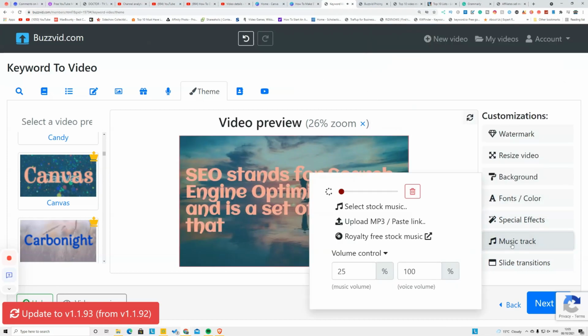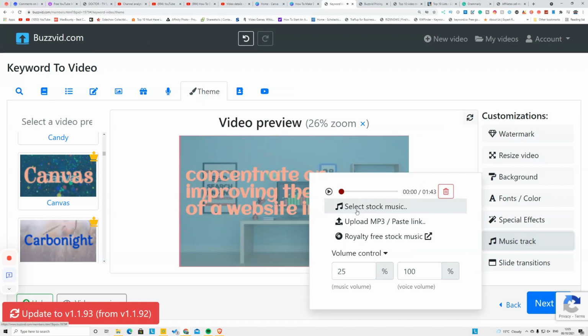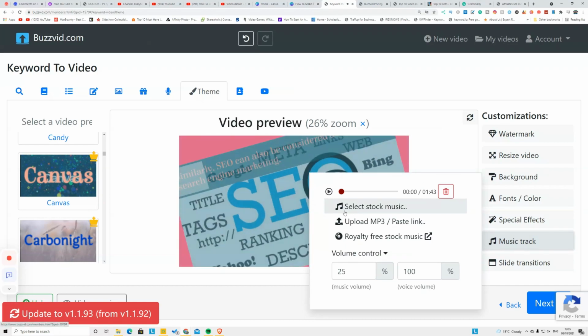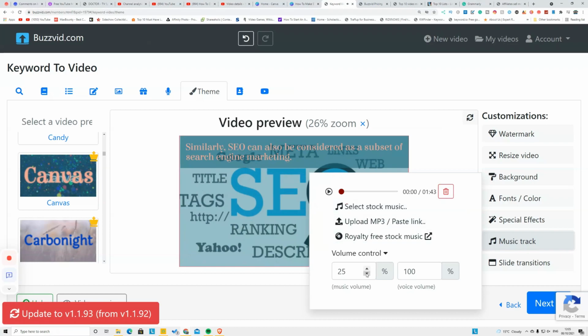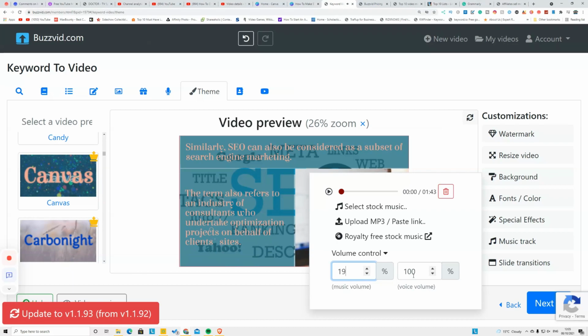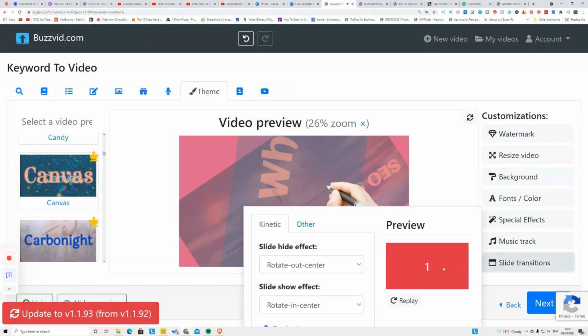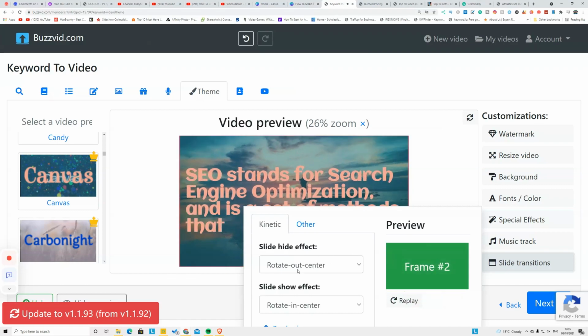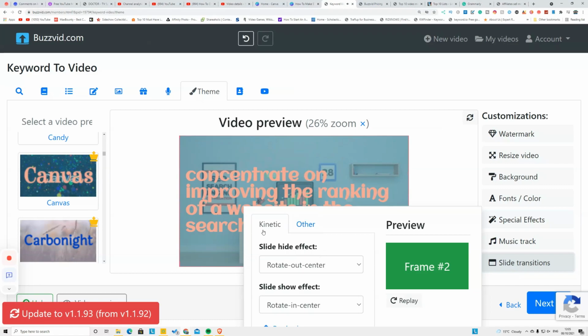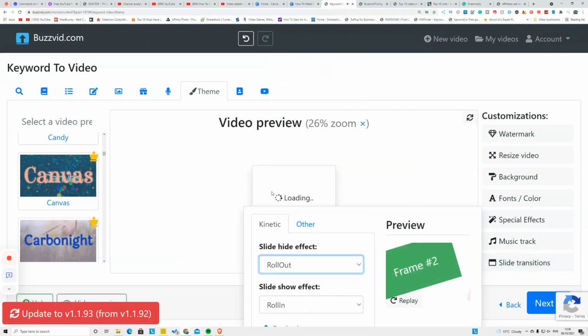If you click the music track, you can change any music from select stock music. These are royalty free stock music. You can change that, and you can change the background music volume to lower, and this is your voice over volume. After that, if you click slide transition, it will show what kind of animation is using it and how long it is doing that. You can see you can change the animation of each slide by clicking that here.